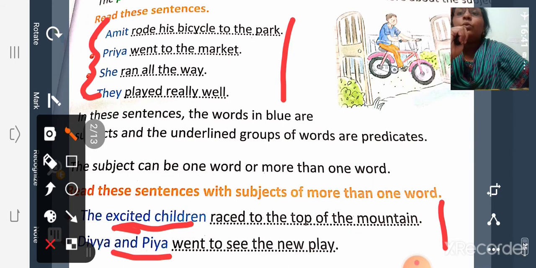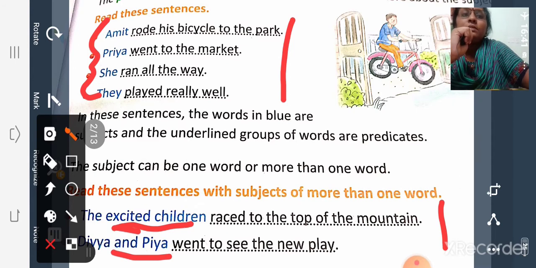Okay, so the words in blue are all subjects and the underlined groups of words are all predicates. Clear? So, a sentence can be divided into two parts. What are they? Subject and predicate.